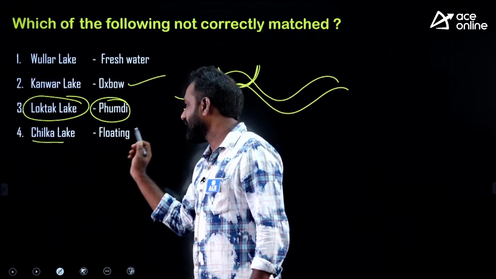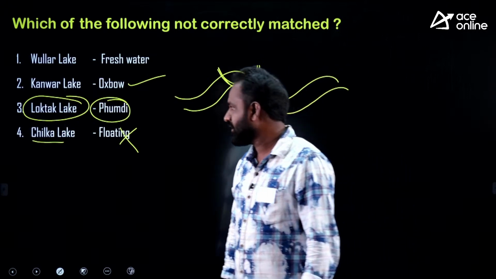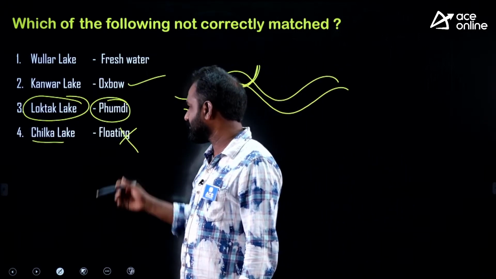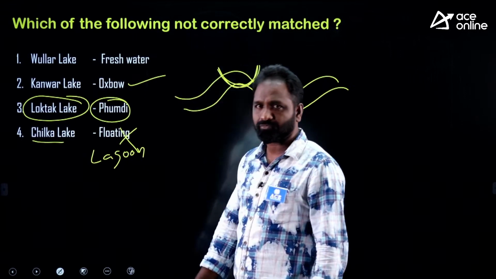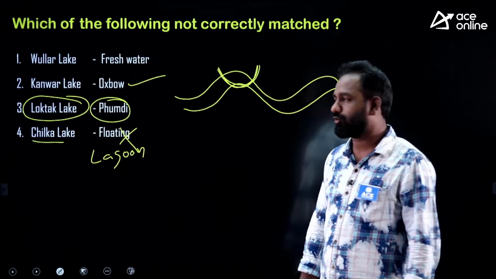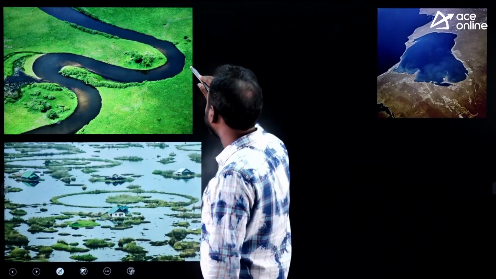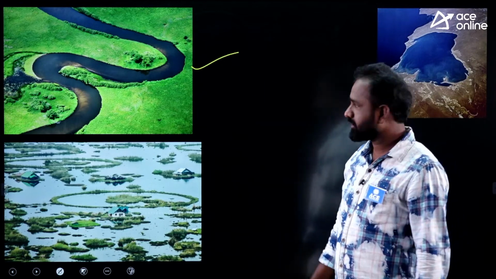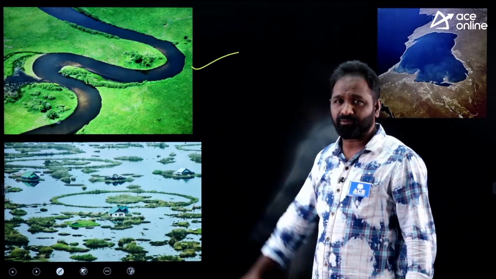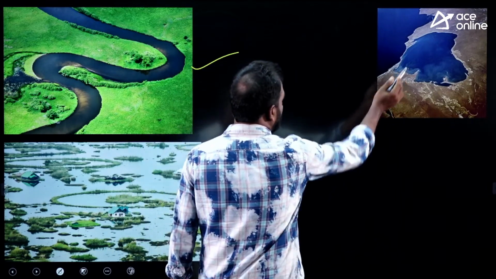Chilka Lake is not a floating lake. Loktak is floating, and Chilka is not floating. Chilka is actually the largest lagoon lake in the country. Let us show the image, you can understand. So this is called an oxbow lake, which is crescent in shape. Sometimes it can be cut off from the main river. That is one. This is Loktak, and this is called a lagoon lake.